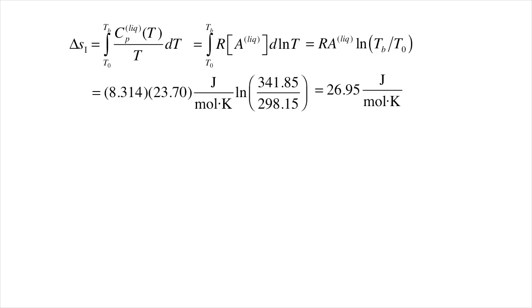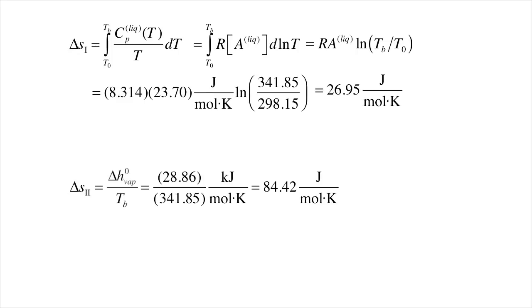Working through the details, for leg 1, we can use the same constant heat capacity we used previously for enthalpy. This leads to a logarithmic dependence of entropy on temperature. Plugging in numbers, we get about 27 joules per mole Kelvin. Leg 2 we get almost for free again. Dividing delta H of vaporization by the boiling point of 342 Kelvin, delta S of vaporization is about 84 joules per mole Kelvin.